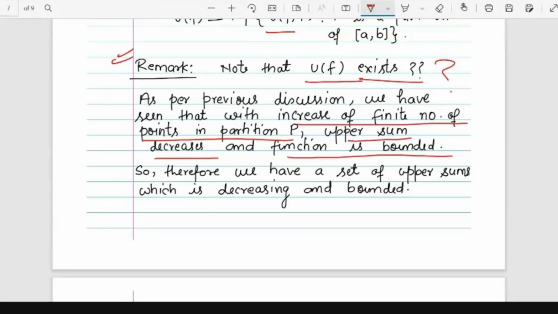In one partition there might be fewer points, in another partition there might be a different number of points. So there are so many choices for the partition.